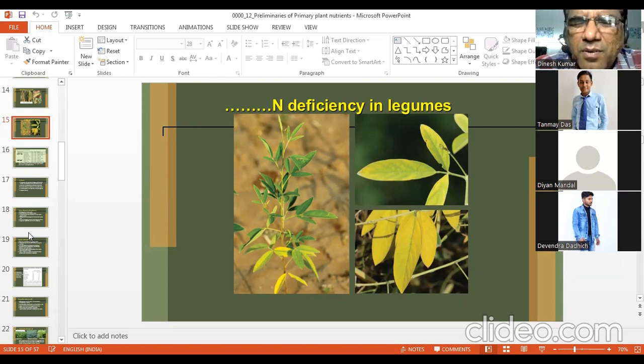And when you harvest legumes and they are not there in the field, the succeeding crop will take advantage of the nitrogen which was released by the legumes and was in the soil, and also the nitrogen in the roots, because the root C:N ratio is narrow, so they will decompose fast. So the next crop will take advantage of nitrogen released as root exudates plus nitrogen in the roots. That is how legumes are really very, very important.